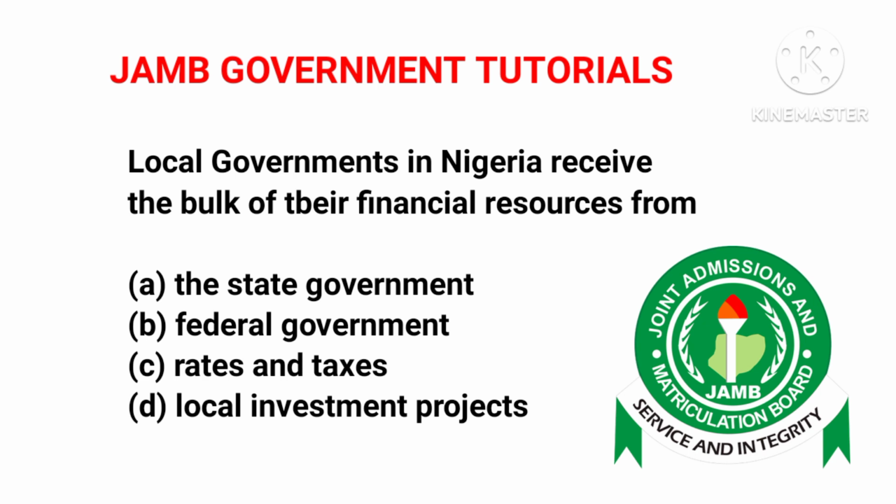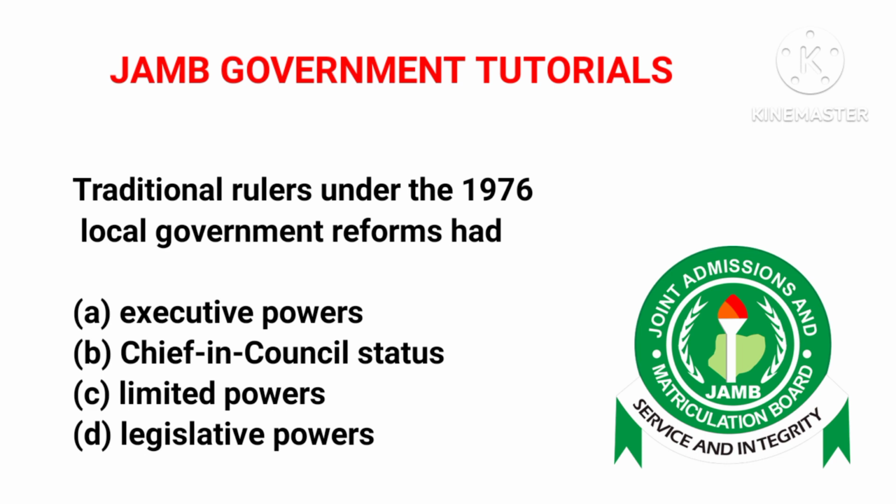Now, question 17, we have traditional rulers under 1976 local government reform had. We have option A, executive powers, B, chief in council status, C, limited powers, and D, legislative powers. Now, the correct answer to this question is option B, chief in council status.